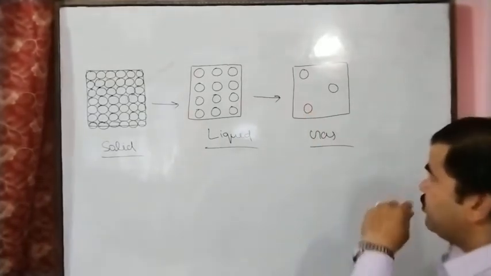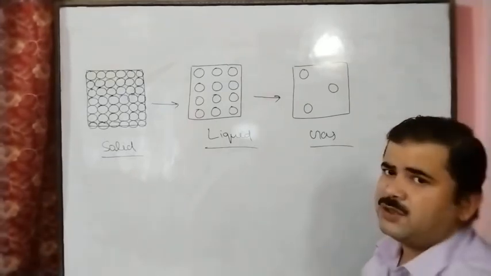In the same manner, if we decrease the temperature, what will happen?